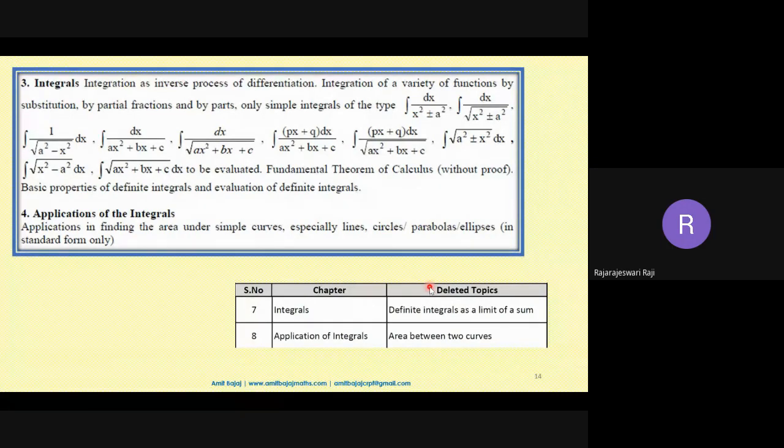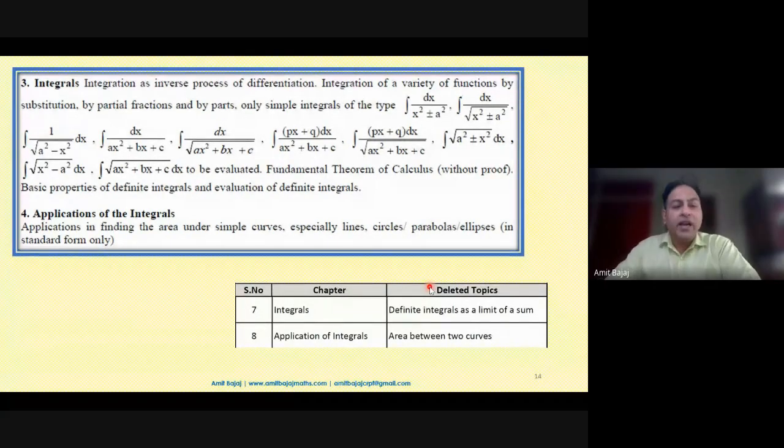Sir, is it enough for us to teach only the standard form, that is, center at the origin, vertex at the origin for the parabola? Yes, because it is clearly mentioned in the curriculum itself that only standard form is required. Even in the NCERT exercise or miscellaneous, you could see solved examples wherein the vertex of the parabola is not at the origin. Such questions clearly will not be coming.